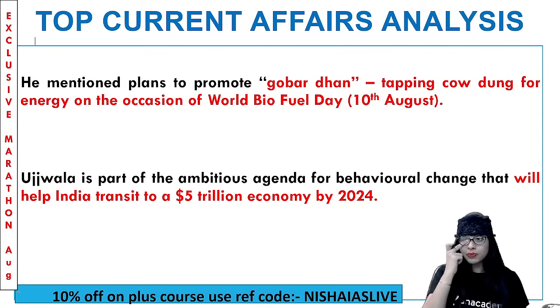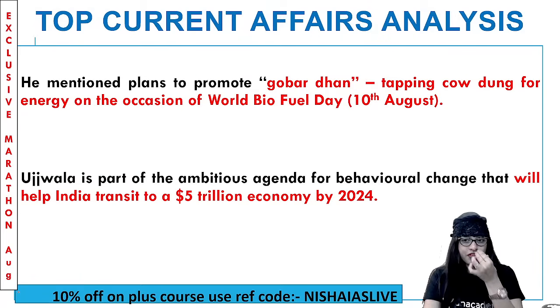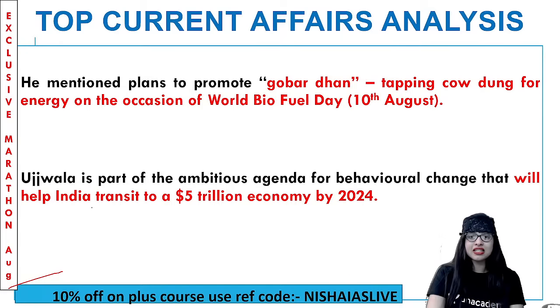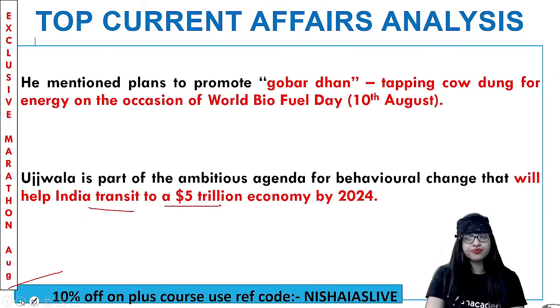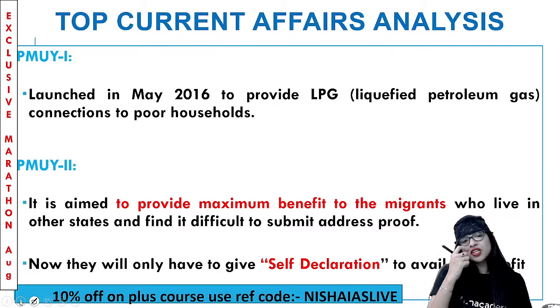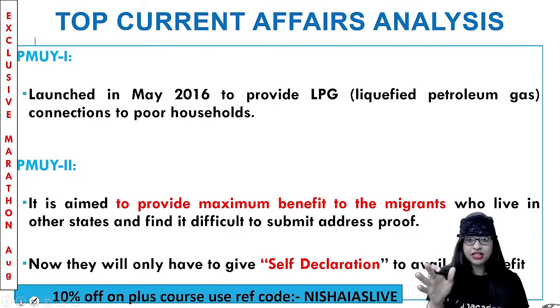So now, in this particular topic, our PM plans to promote Govardhan, that is, tapping cow dung for energy on the occasion of World Biofuel Day, that is 10th of August. And Ujjwala is a part of the ambitious agenda for behavioral change, which will help our country, India, transit to a $5 trillion economy by the year 2024. So Pradhan Mantri Ujjwala Yojana version 1 was launched in the year 2016. The objective was to provide liquefied petroleum gas, LPG connections to poor households, deposit-free. So around 8 crore people benefited from this, guys, without a deposit and all.